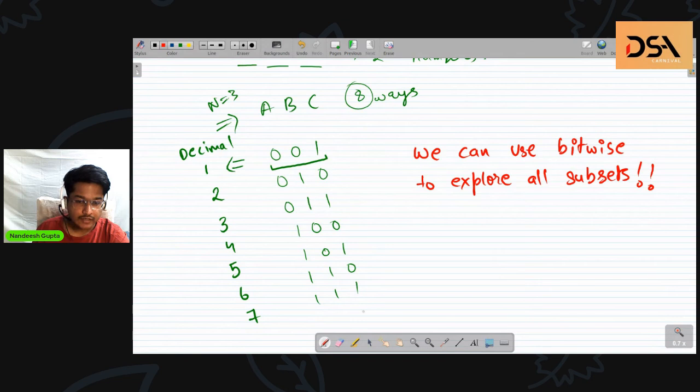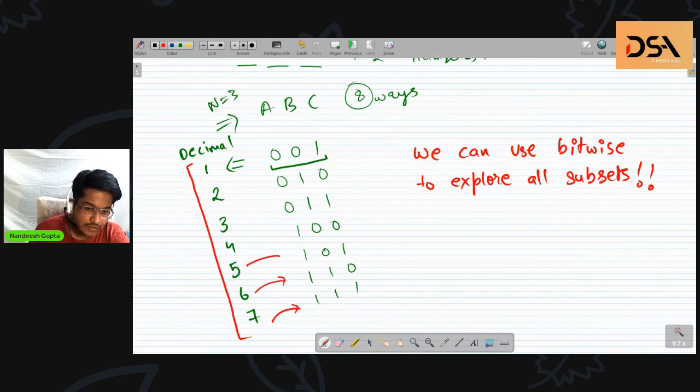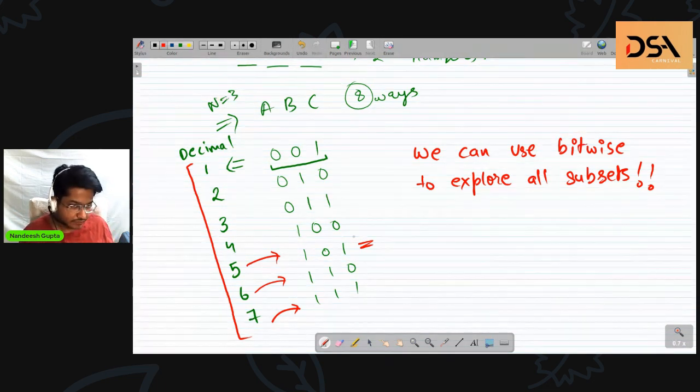So what will we be doing? We will go through all of these numbers, and the binary representation of these numbers will tell me what is the selection strategy I need to use at the current moment. If I have 1, this means I will select only C. If I have 2, this means I will select only B. If I have 5, this means I will select only A and C.